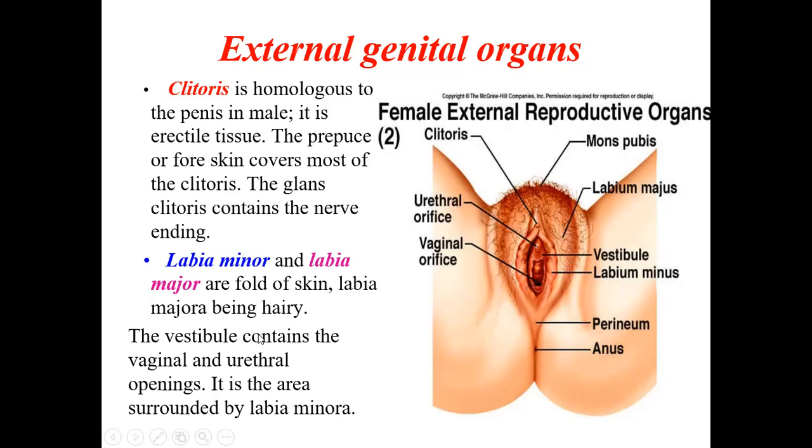The vestibule contains the vaginal and urethral opening. This whole thing is called as the vestibule, which has the vaginal orifice as well as the urethral orifice. There are two orifices, urethral orifice in the front and the vaginal orifice behind. It is the area surrounded by the labia minora. So the labia minora will cover the whole of the vestibule containing the urethral orifice as well as the vaginal orifice. So this is all about the reproductive organs, both in case of male and the female.